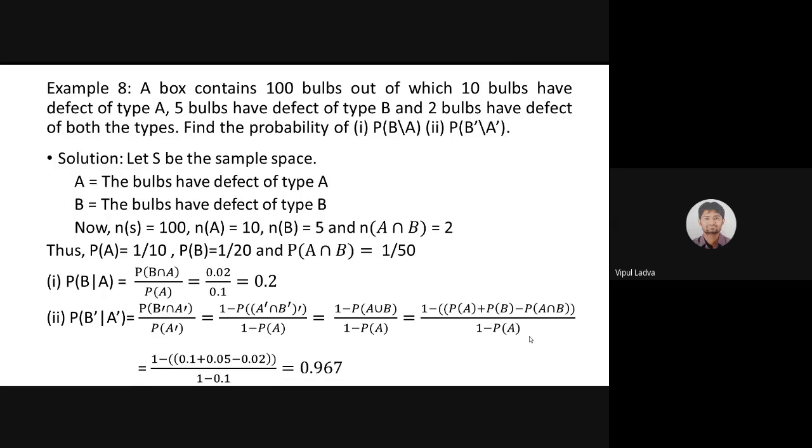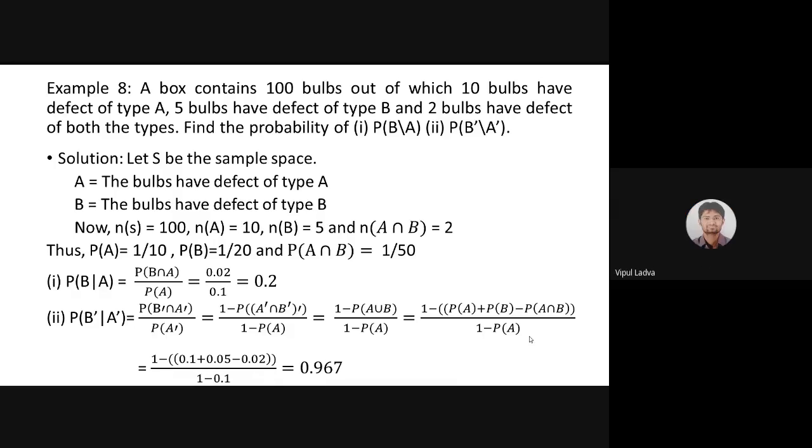And subtracting all those values, we will have 0.967. That will be the answer for B dash intersection A dash, is it? So are we clear with this also? On this slide only, if we are having any question, any doubt related to example 8, then I'm here to discuss. Any of you, please?